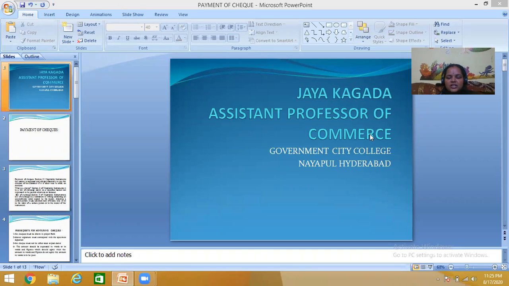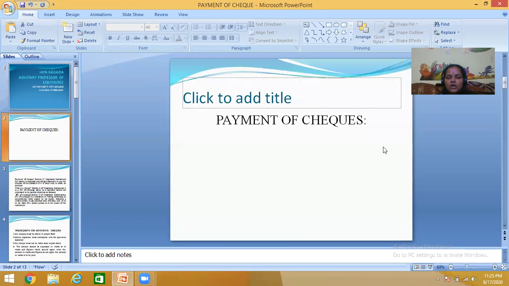Today I am discussing a topic from banking theory and practice, and the topic is payment of checks. As we all know, what is a payment of check? Whenever we have a check, we go to the bank and the banker is supposed to pay that check to the customer. So what are the duties, that is, the obligations of the banker, and what are the rights of the banker related to payments of check?